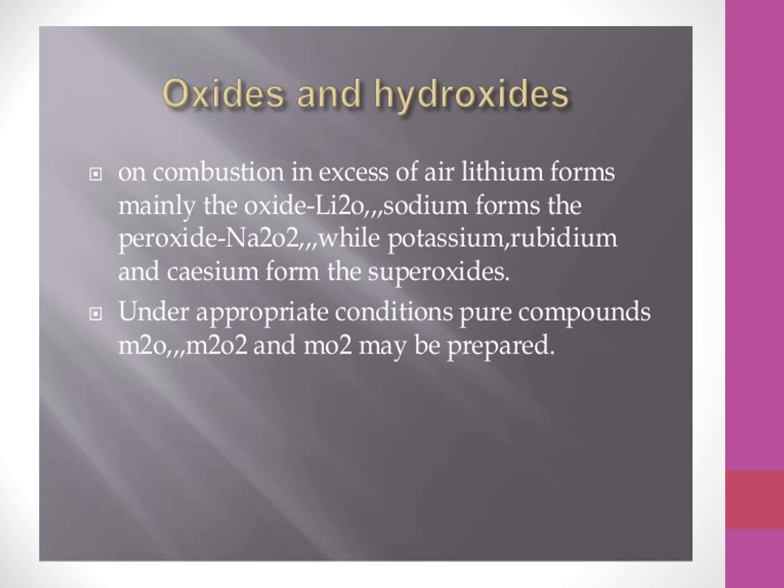Next, the oxides and hydroxides. All the compounds of alkali metals are generally ionic in nature. Ionic. So, oxides and hydroxides. On combustion in excess of air, alkali metals form normal oxides with formula M2O.